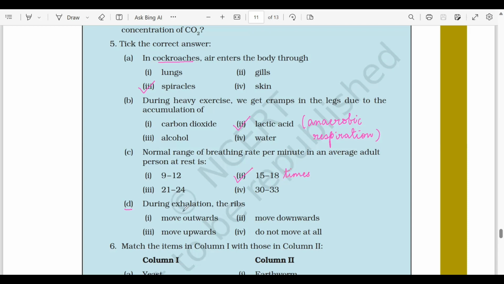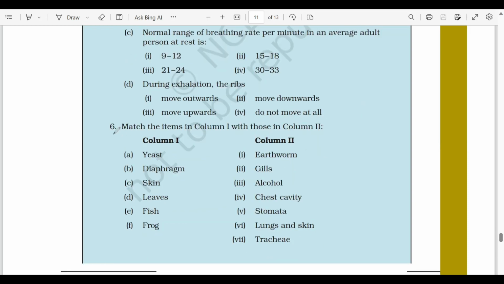And lastly, question number D. During exhalation, ribs move upwards. Sorry, exhalation है ना? So exhalation में our ribs move downward. जब हम सांस बाहर छोड़ते हैं तो हमारा ribs move downwards. Now let's move on to question number 6.